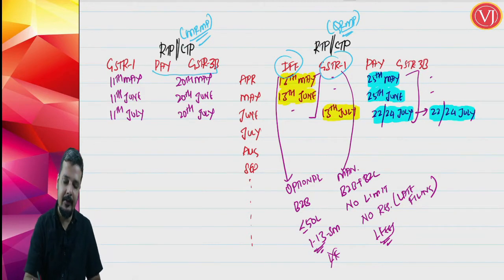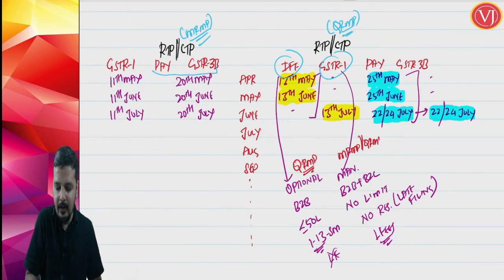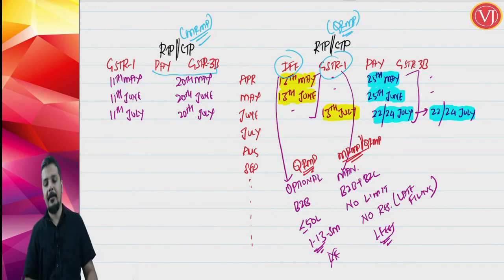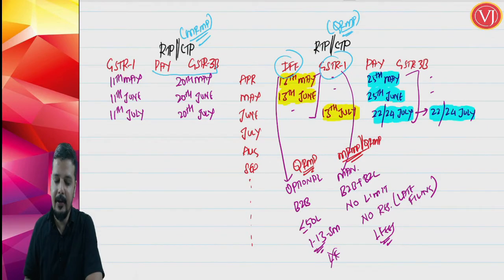One of the main differences is that the invoice furnishing facility is only and only for the QRMP scheme, whereas GSTR1 is there for both the MRMP scheme as well as the QRMP scheme. Under the MRMP scheme, you have monthly GSTR1 by the 11th of the subsequent month. Under the QRMP scheme, you have quarterly GSTR1 by the 13th of the next month after the end of the quarter.